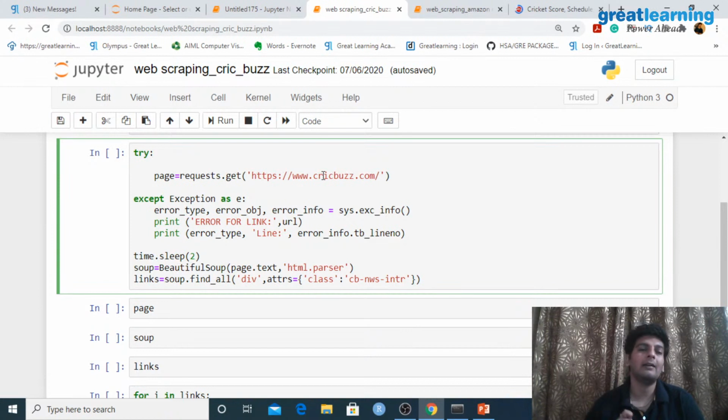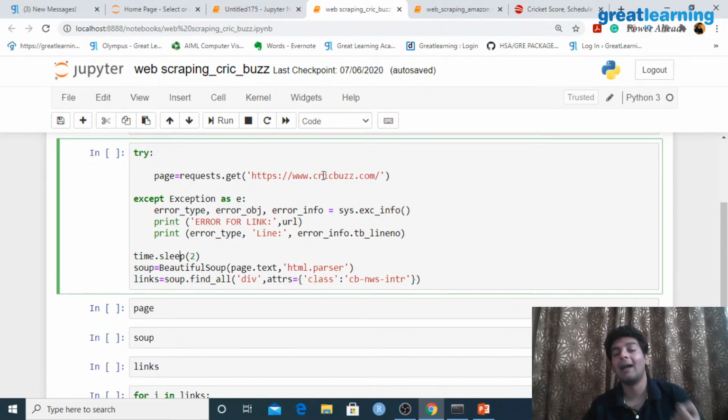Whenever we are continuously sending requests, there might be cases where the website might block us, right? Because this is where all of your ethical hacking concepts come in. This is how ethical hackers try to hack a website, right? They try to brute force something into the website, in the sense that they keep doing it again and again and again. And what we are doing over here is sending a request.